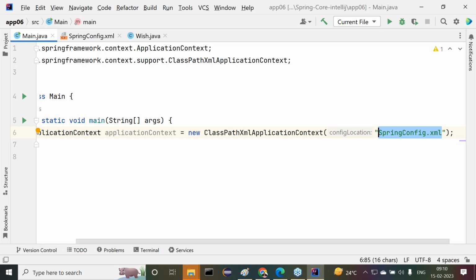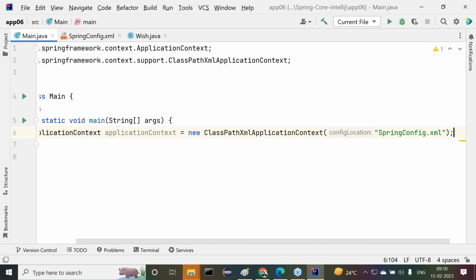Then why am I providing only the name of the file without providing the location? Because we have already taken ClassPathXmlApplicationContext, so it will check for springconfig.xml in the classpath. With respect to this present project, which folders are available in the classpath? SRC is available. Apart from this, the next one is resources. All resources and source folders are available inside the classpath. So directly it will get that springconfig.xml from the classpath. Got it or not?